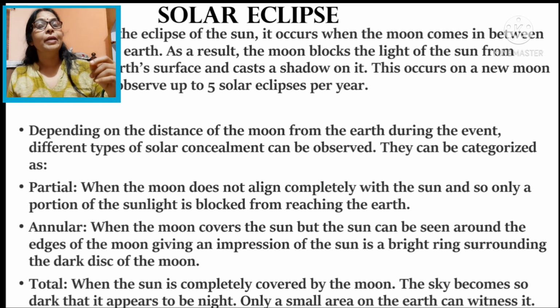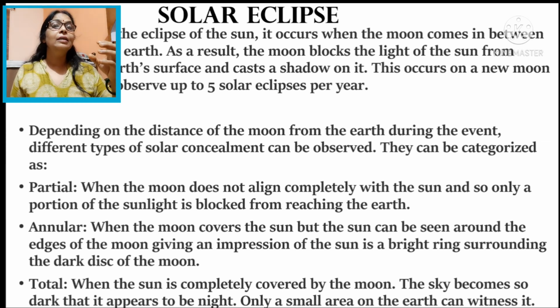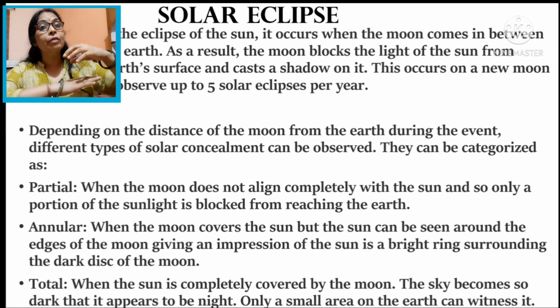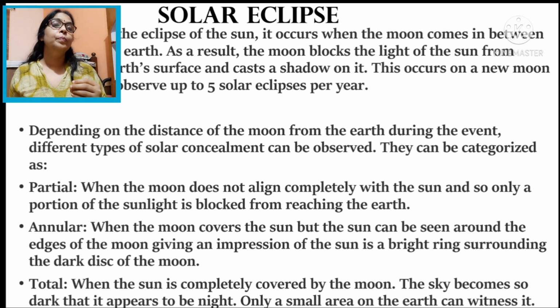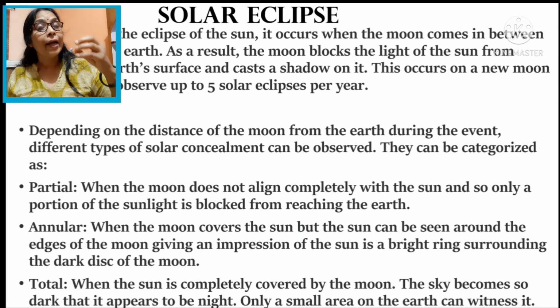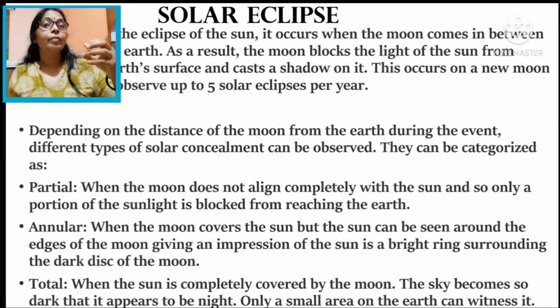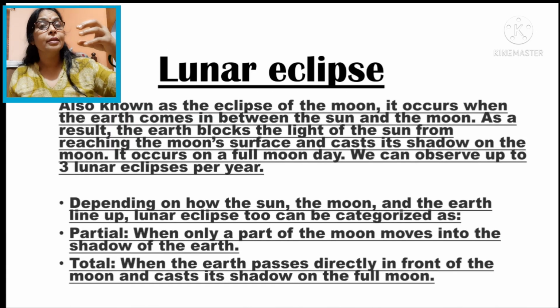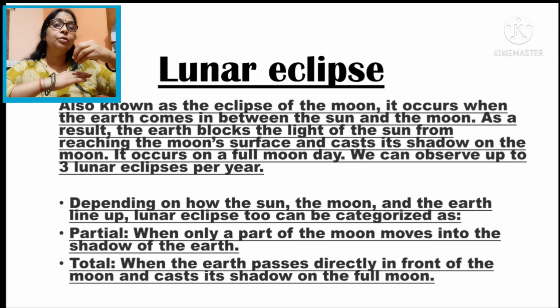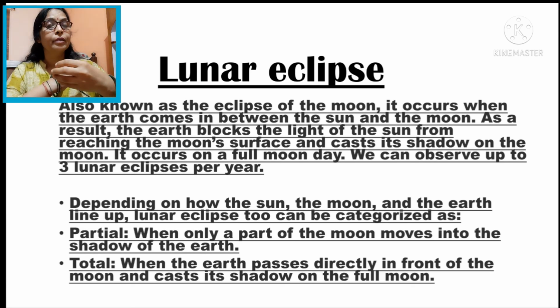Now I'm going to explain tide. Listen, tide occurs on the surface of water bodies due to the gravitational pull of the moon. High tide, also called spring tide, occurs when the gravitational pull of the moon and sun both act on the surface of the earth, and on the opposite side neap tide occurs, which is called low tide.